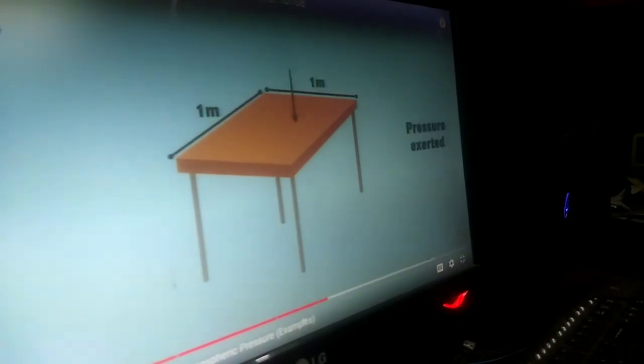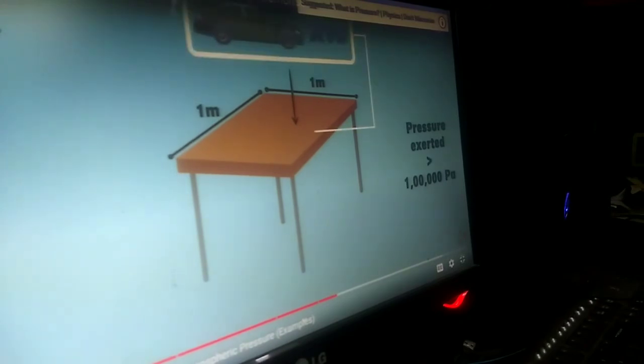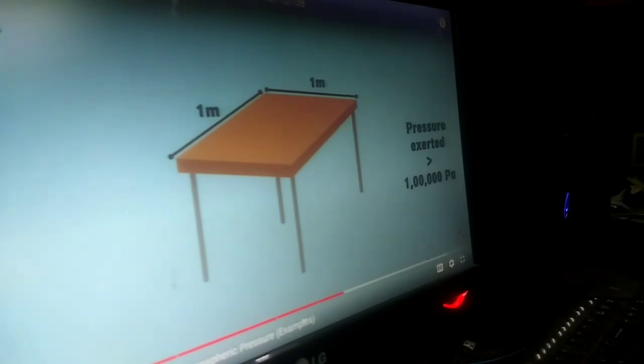The pressure exerted by the air on the table in the downward direction is greater than 1 lakh pascals. This is equivalent to 10 cars being put on this table. Yes, 10 cars. I know what you must be thinking. Why doesn't this surface collapse under this huge pressure? How does it handle such massive pressure acting down on it?